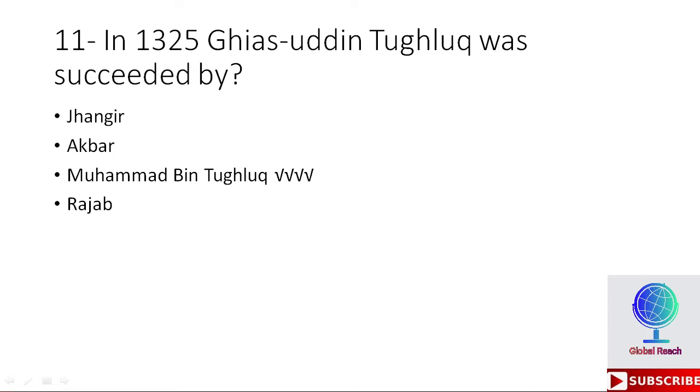11th MCQ: in 1325, Ghiyasuddin Tughlaq was succeeded by whom? The options are Jahangir, Akbar, Muhammad bin Tughlaq, and Rajab. The third is the right option, which is Muhammad bin Tughlaq. So in 1325, Ghiyasuddin Tughlaq was succeeded by Muhammad bin Tughlaq.